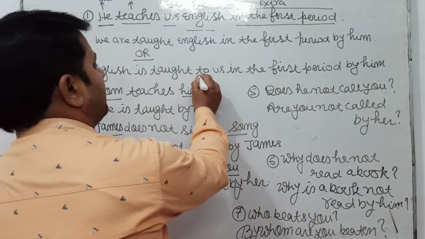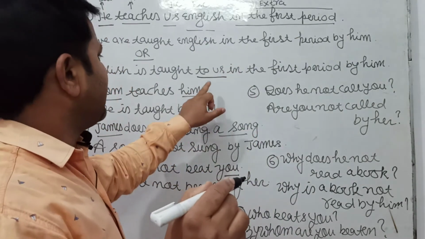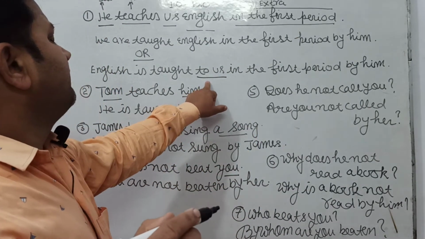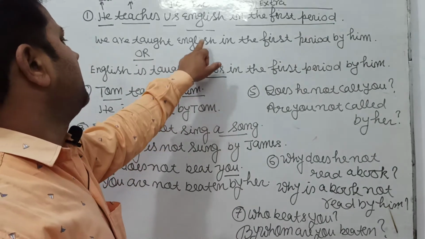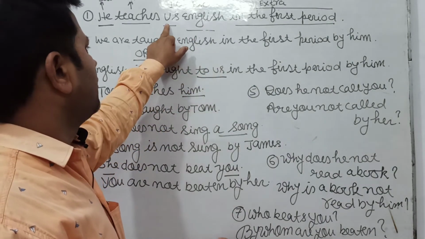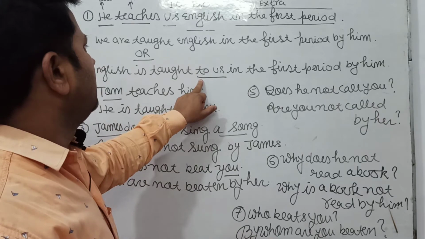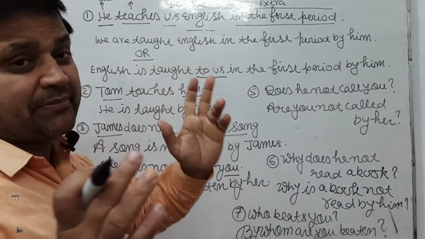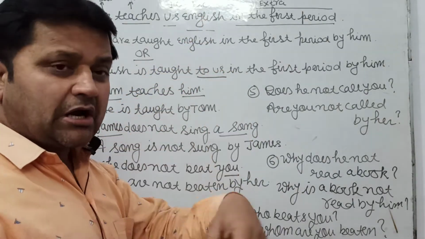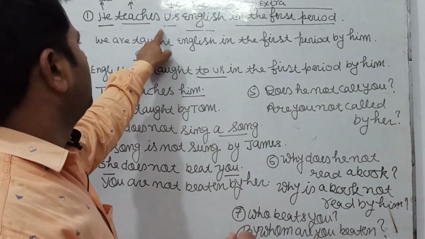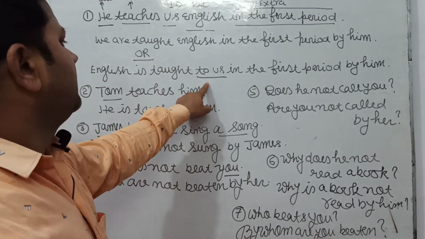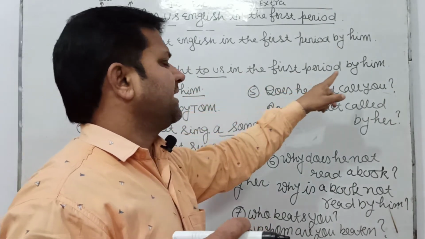This is a very important point. When we make passive voice by indirect object, we do not add to. When we make passive voice by direct object, we have to add to before indirect object. To us in the first period by him.